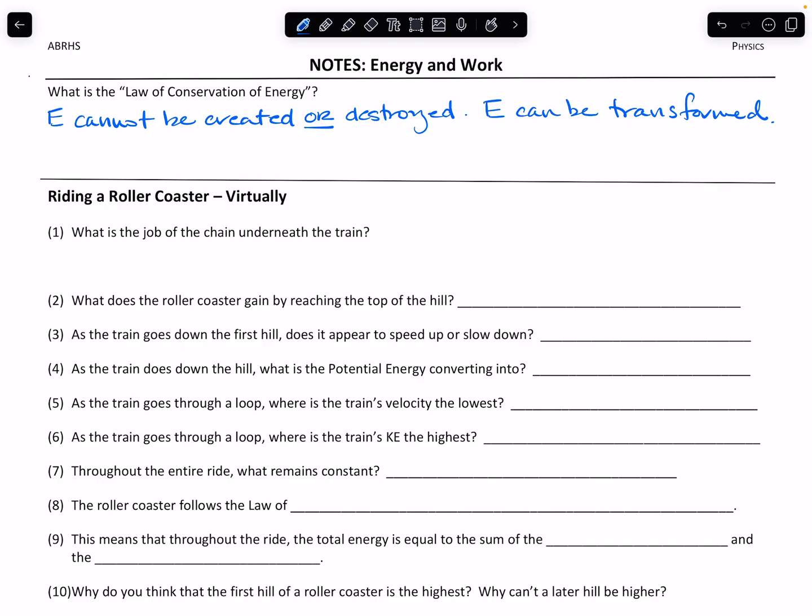But the key is that all the energy that was present in those gasoline molecules had to be transformed into some other form of energy. We didn't destroy any of that. It went somewhere. All right. So when we think about that idea of transformation, we know then that there must be a total amount of energy within a system. All right. Now, we're not going to get into chemical energy or radiant energy or heat energy too much. We're going to focus on mechanical energy.